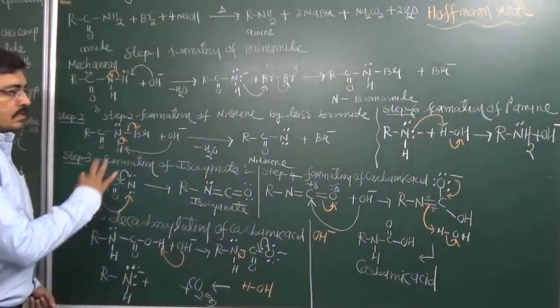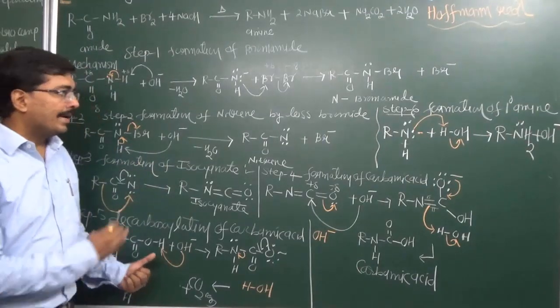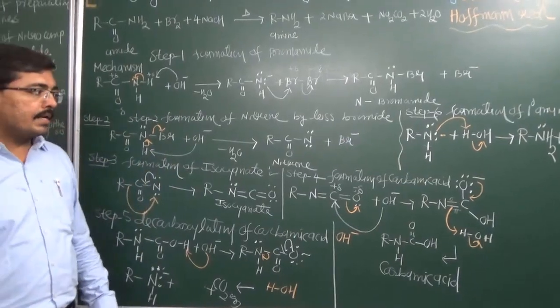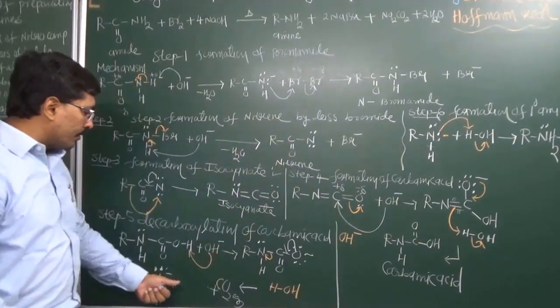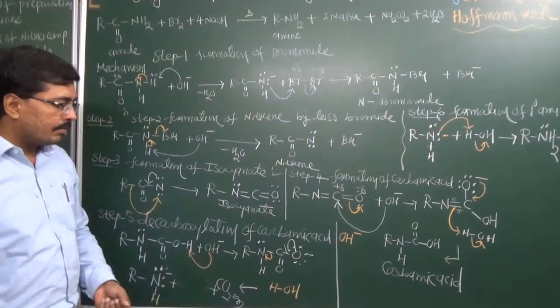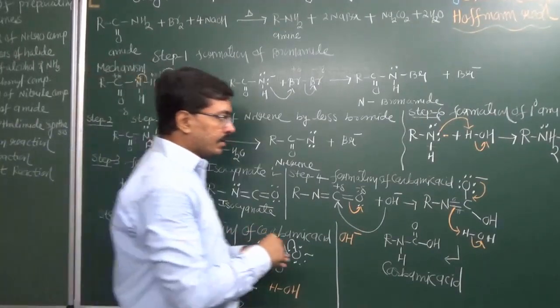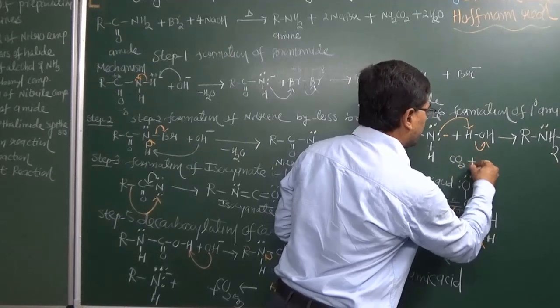So by using this method or mechanism, whatever NH2 amide is there converts into a primary amine. Now the carbon dioxide obtained here will react with water.